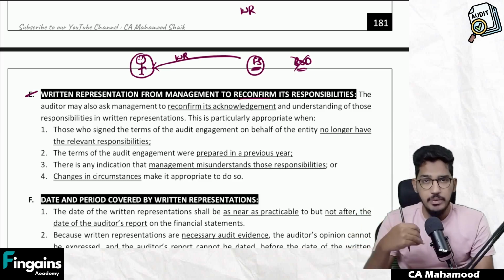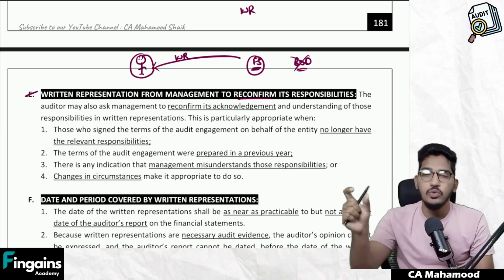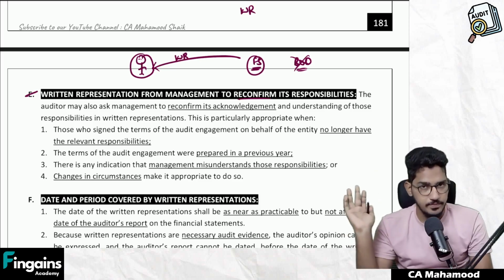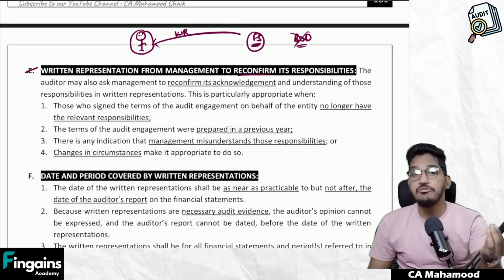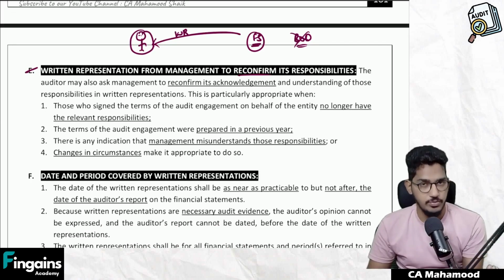It will be better to get written confirmation from the new management to reconfirm their responsibilities. So like this, in a few circumstances, the auditor might feel it necessary to have management reconfirm and accept their responsibilities by way of written representation once again.